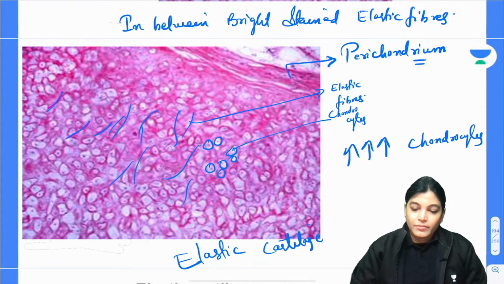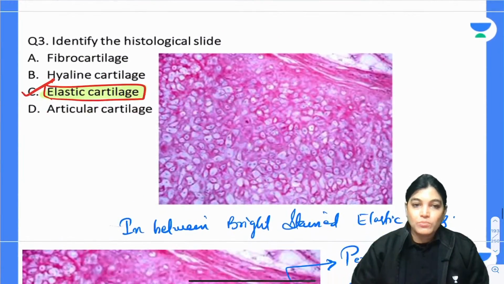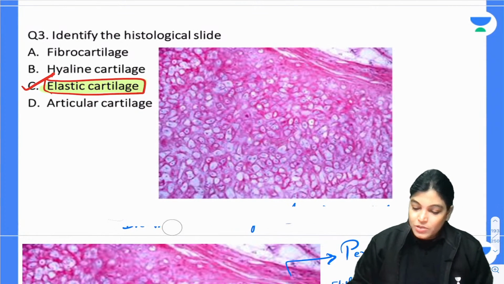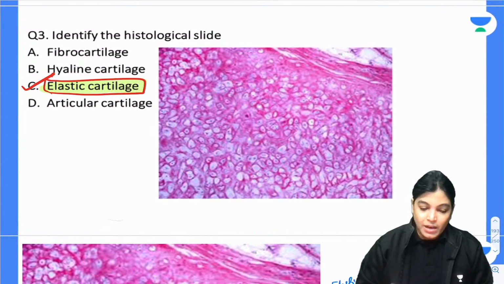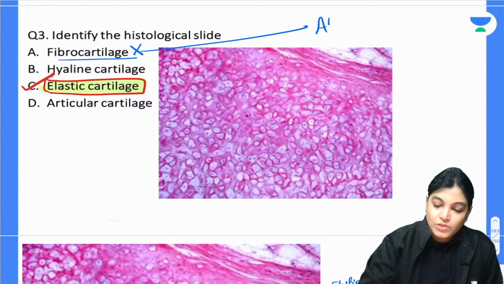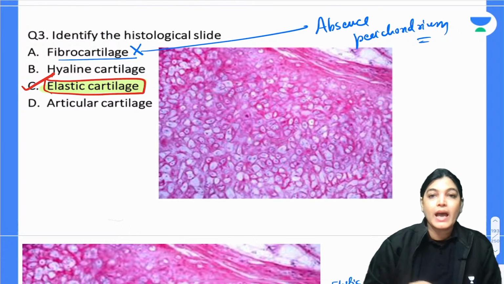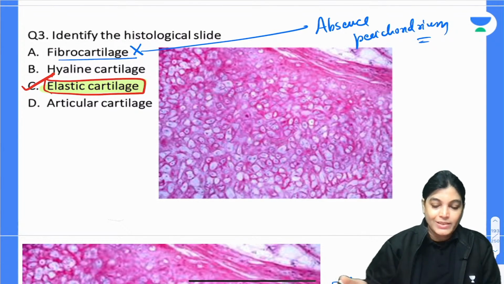Now the other one, so this was the right answer. Then one more important point is lying there. Why are other options not correct? So let me come up with this. Fibrocartilage is not the correct answer, because fibrocartilage has an absence of perichondrium. Here there is perichondrium present, and fibrocartilage will have more of collagen fibers.